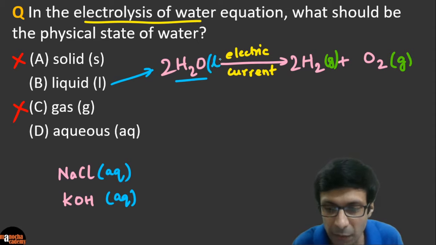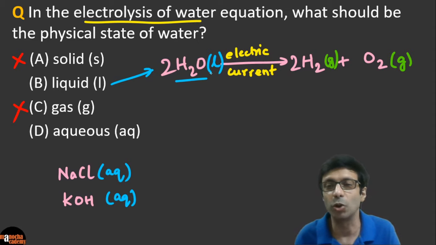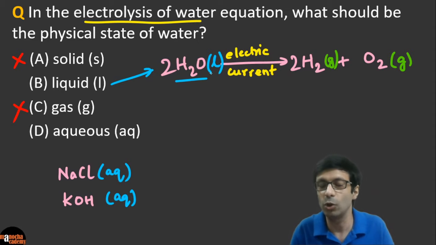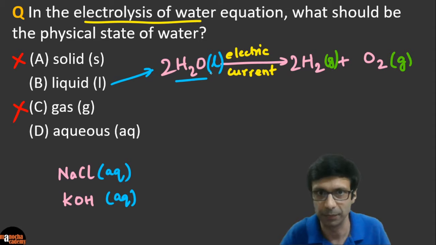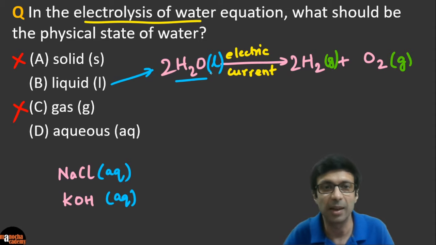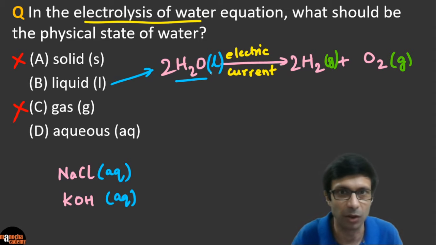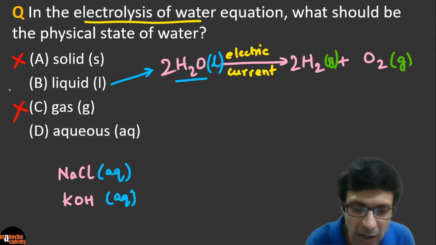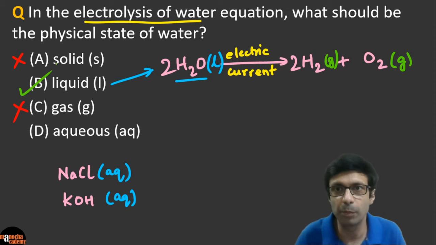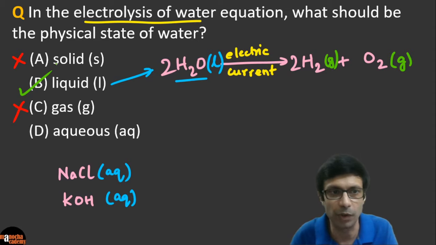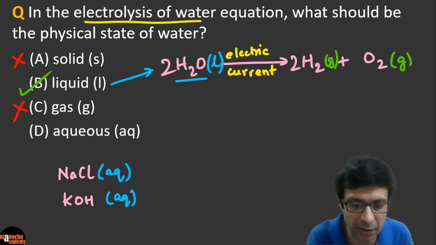Answer is B for this interesting question, because water is in its liquid form, right? We don't say water is in an aqueous form, because aqueous means something dissolved in water. Excellent, guys. So take a note of this important point, and you must not confuse your physical states. They are very logical, and definitely liquid is the answer here. Very good guys. So good going.